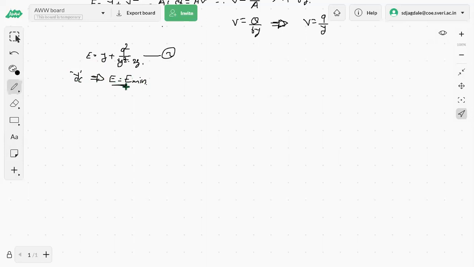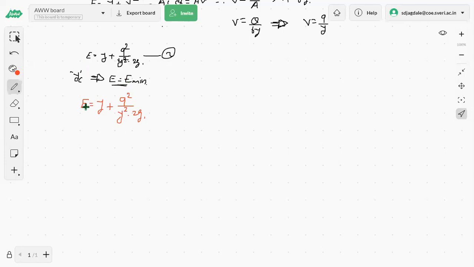Now by using this particular information, we have to establish the relationship between the discharge Q and the critical flow depth YC. So how will we be able to do so? We know this equation, I would like to write it once again. The specific energy E equals Y plus q square, sorry, small q, that is the discharge per unit width, q square divided by y square into 2g. This equation we know now. With respect to this, we have to go for a minimum specific energy, that is a critical condition.